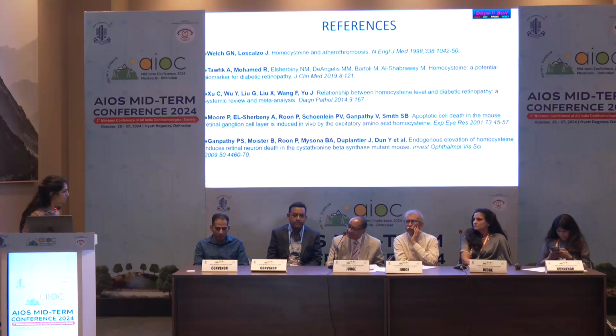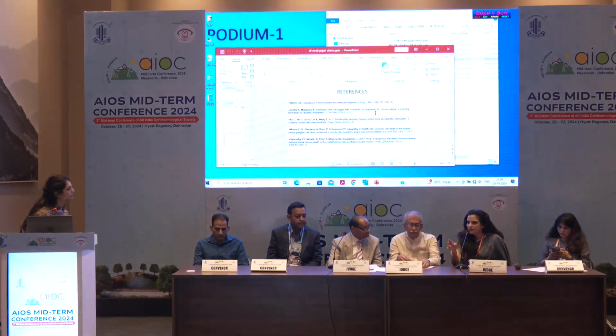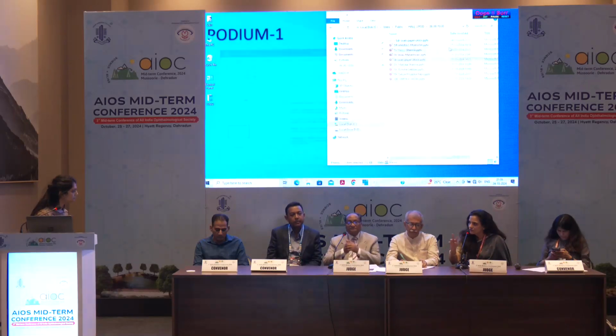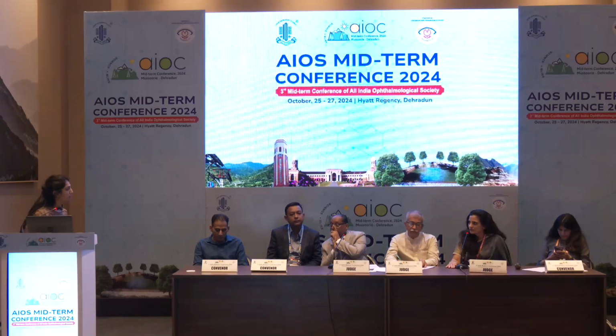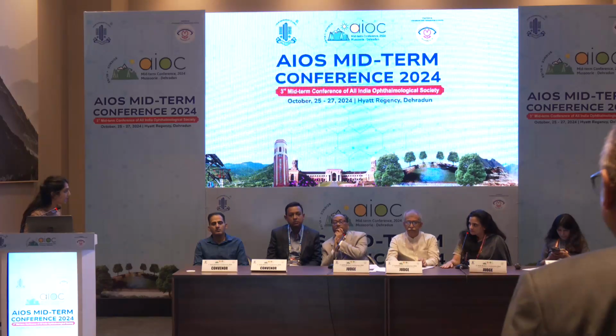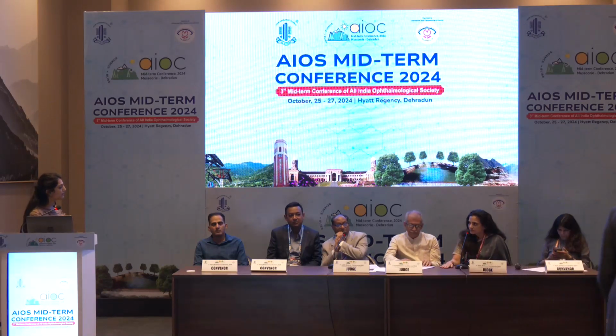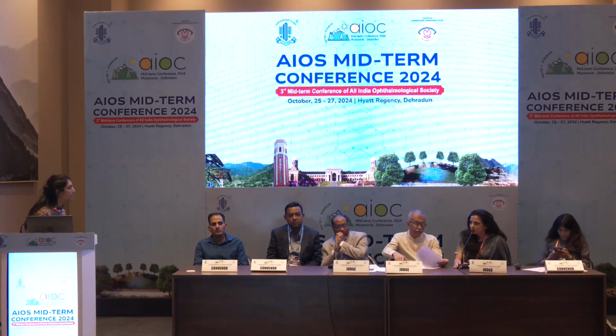So your study is only limited to higher levels of homocysteine in diabetics, and there you confirm it. Yes, sir. So here you've compared the normal population and diabetics, or you've compared the levels between patients with proliferative disease and others? Ma'am, I have compared with both. In controls, none of them had hyperhomocystinemia, and within diabetic patients, in NPDR the homocysteine level was less as compared to PDR patients. That means the homocysteine level kept on increasing as the retinopathy progressed. Hyperhomocystinemia was not present in controls. It was less than 15 micromole per liter, which was considered to be normal.